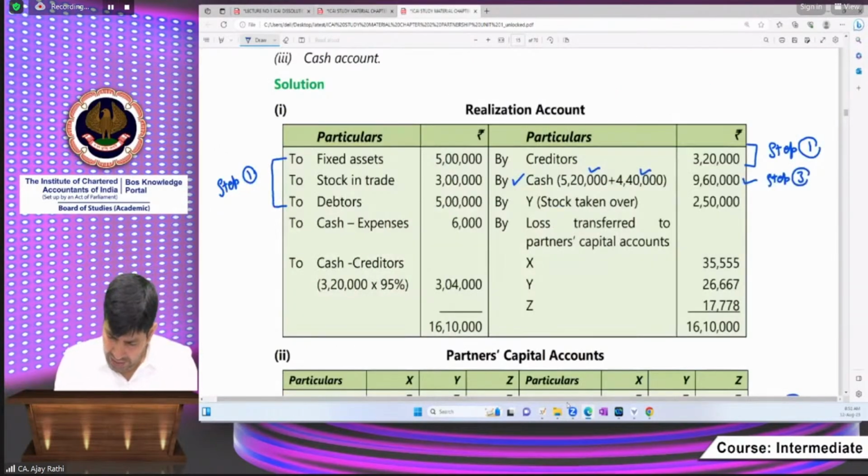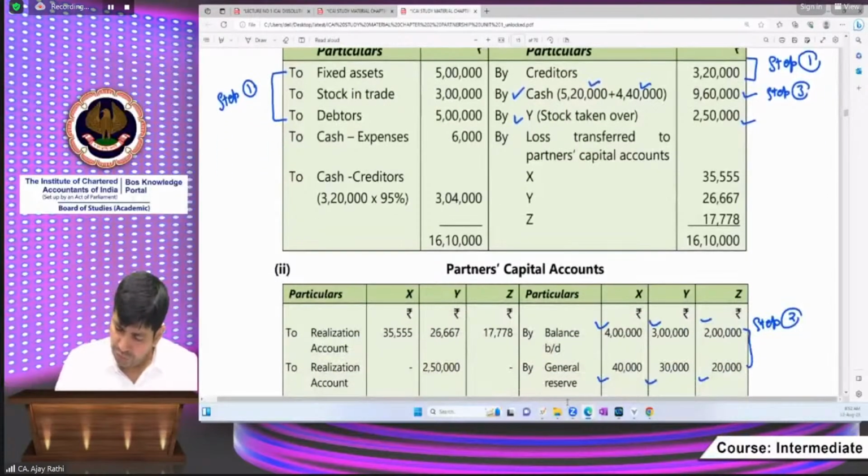So here, Wise capital will be debited, and realization account credited, 2,50,000. Beta, please pass the corresponding entry to cash and bank account and also to Wise capital account. So Wise capital account will be debited. So we are posting here in the Wise capital account, that is 2,50,000. Please see.